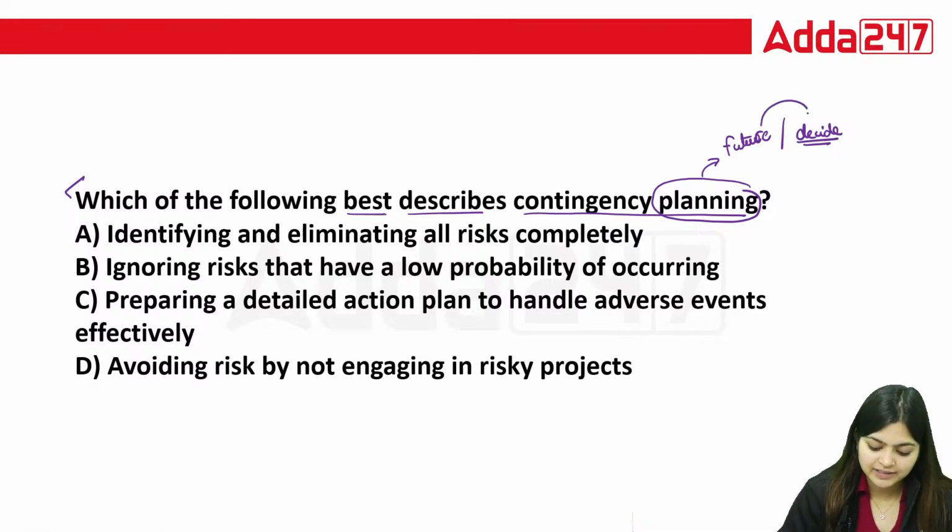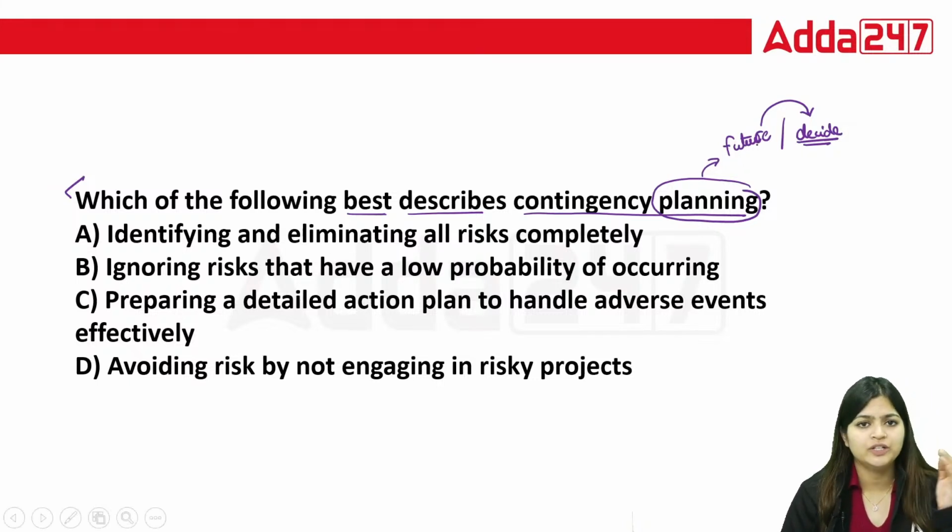But sometimes, whatever you are deciding about the future, that you will go with this step, then that step, then after that you will do that step, because of situations and the environment, you are not able to perform the same exact steps as per planning.